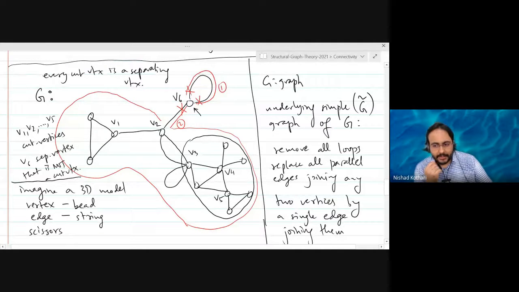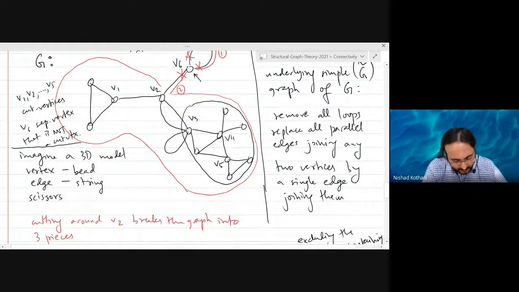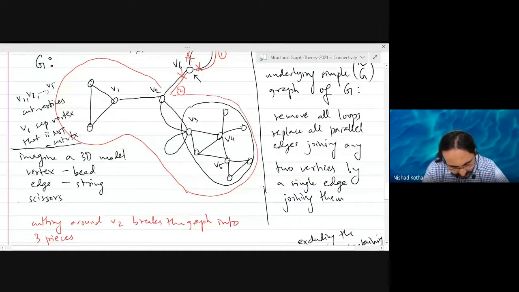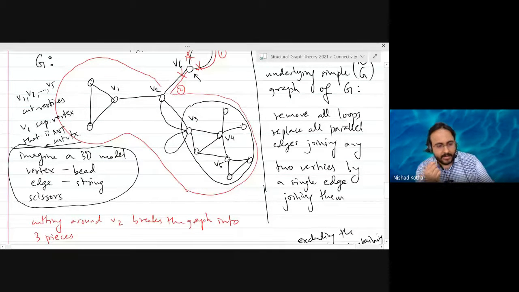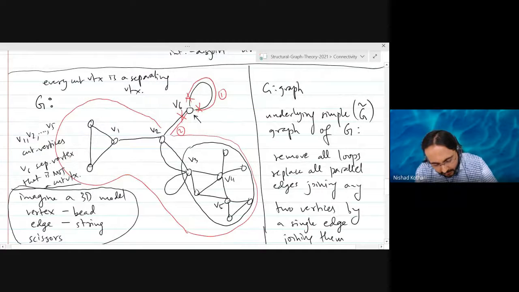Right, so we had a definition, and an intuitive way of thinking about separating vertices: imagine your graph as a 3D model where every vertex is a bead and every edge is a string, and then you use a pair of scissors to cut around each vertex. In particular, if you look at this vertex V6, it is not a cut vertex, but it is a separating vertex, because when you cut using scissors, your remaining graph will break into two parts.